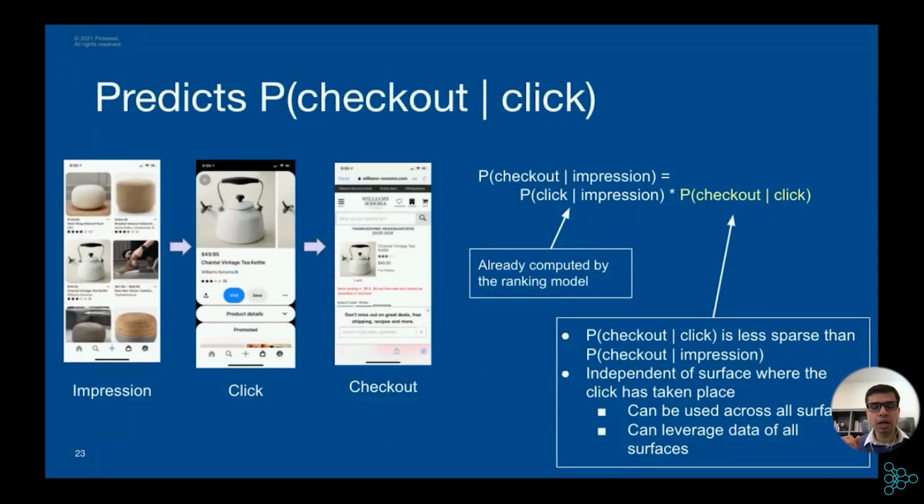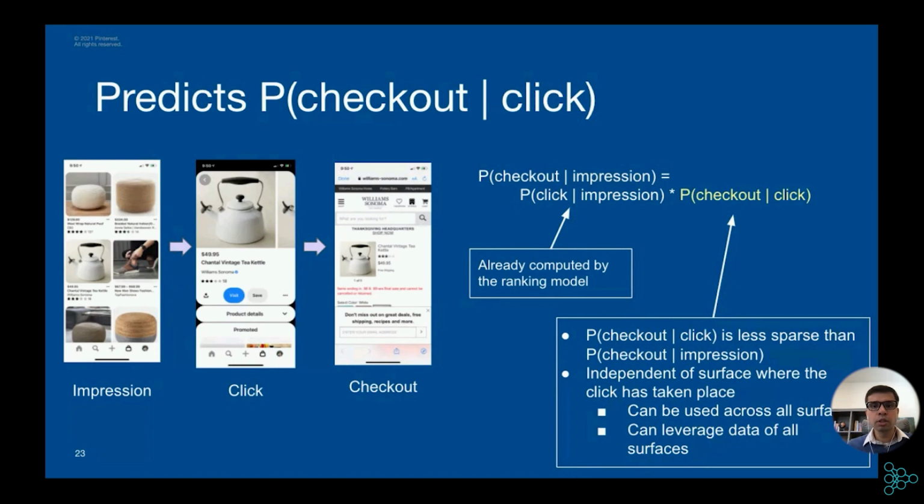The goal of the conversion model is to predict the probability of checkout for a recommended pin. That means predicting the probability of checkout given an impression. But we don't predict that directly, because we found it's a much harder problem. So we break that probability into two parts: checkout given impression is click given impression times checkout given click. And we found it is easier to model checkout given click. The reason is the data is less sparse. As I mentioned earlier, checkout given impression is much sparser than checkout given click.